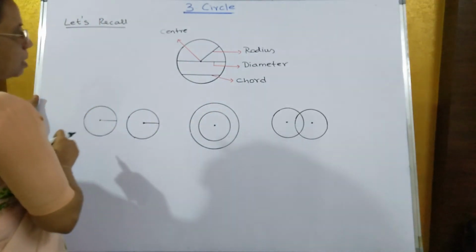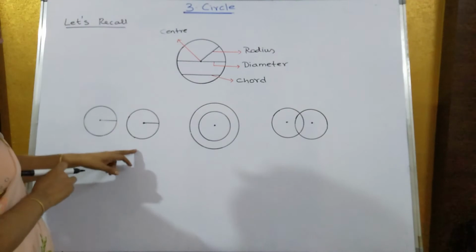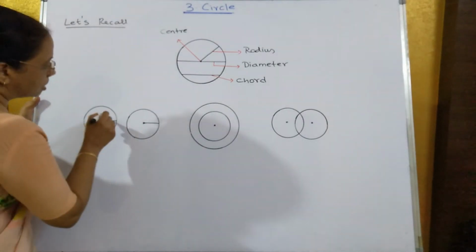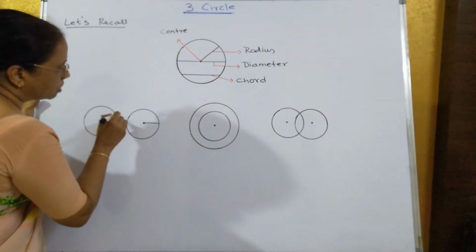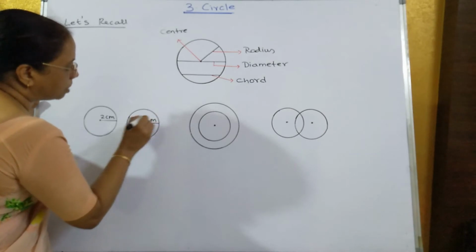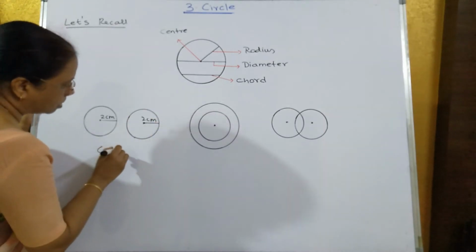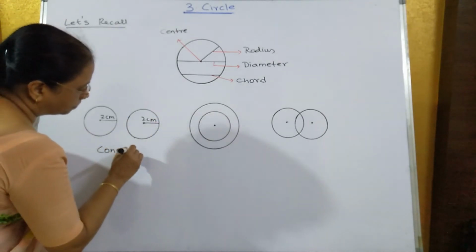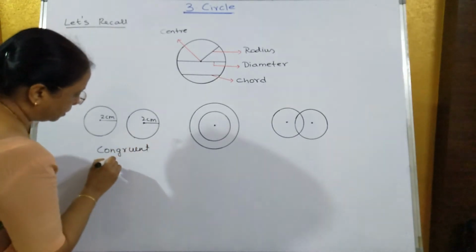Diameter. Now next, if two circles are there, if the radius of the two circles are same, supposing if this is also 2 centimeter, this is also 2 centimeter, then we say that the circles are congruent. Congruent circle.